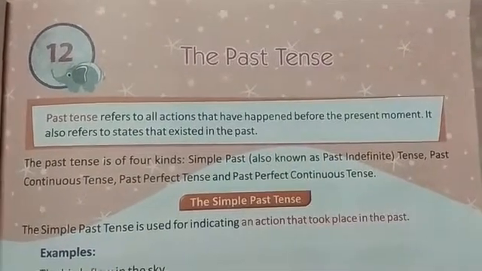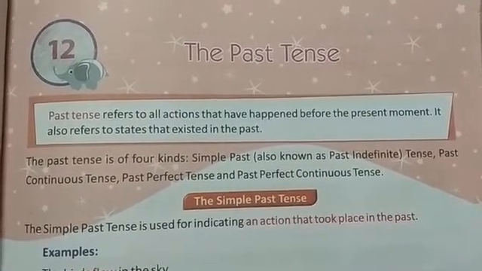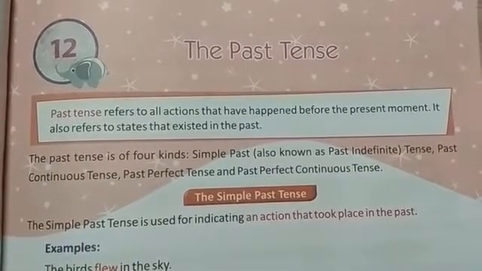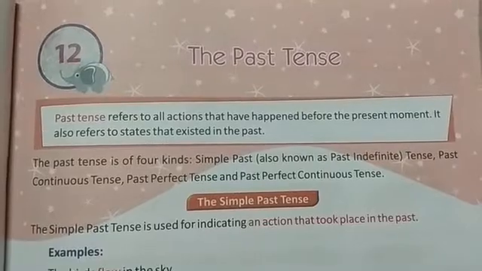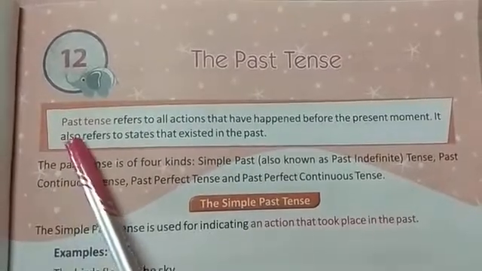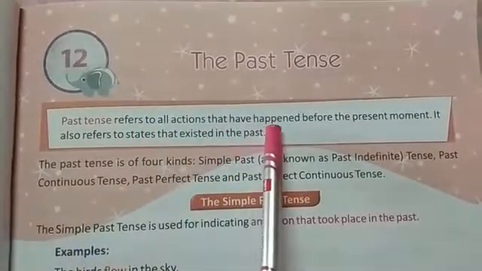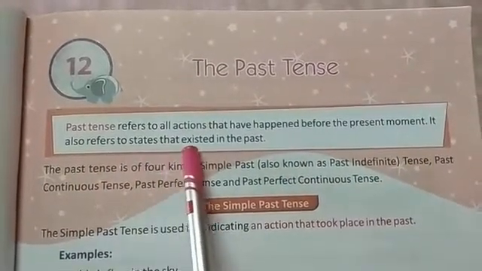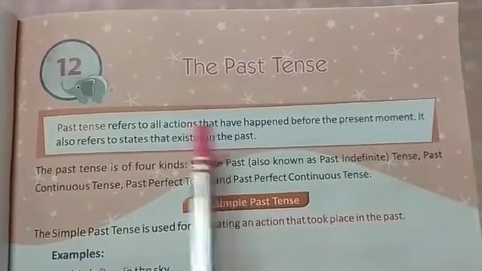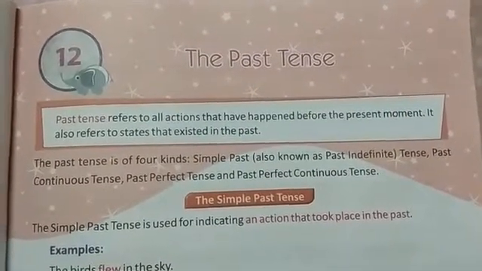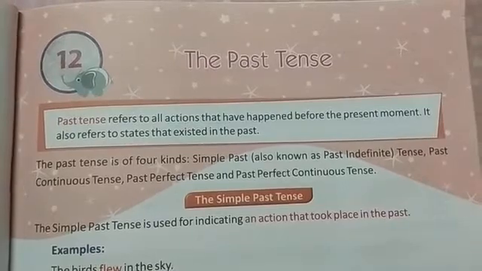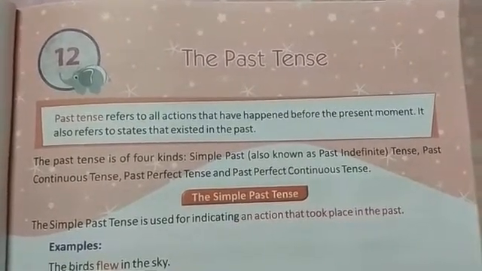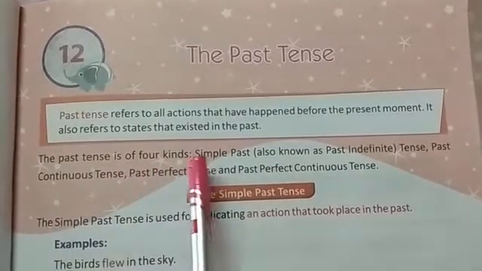So what is past tense? Past tense is a tense which tells us about all the actions and all the works which had been done in the past moment. Past tense refers to all the actions that happened before the present moment. It also refers to the states that existed in the past. So mainly, past tense means all those actions which happened before the present moment and which were done in the past.